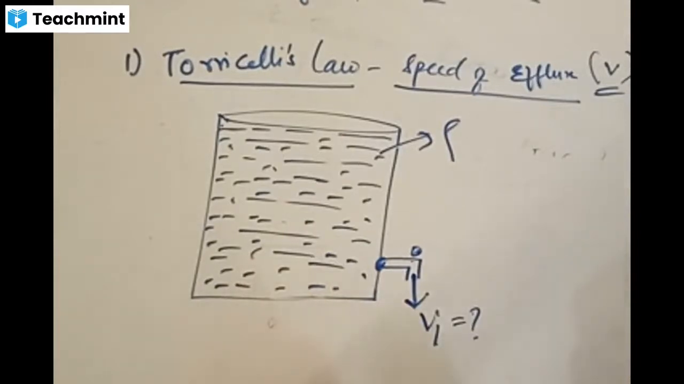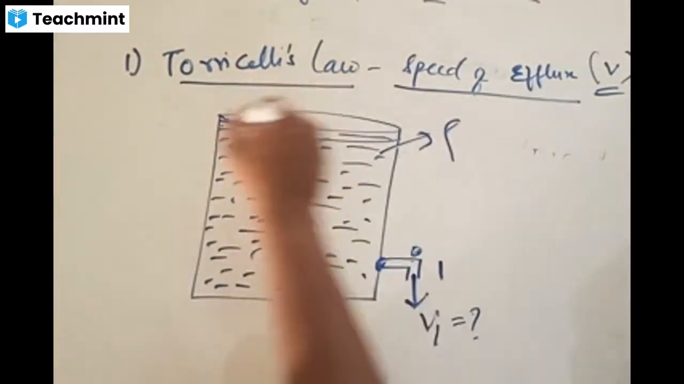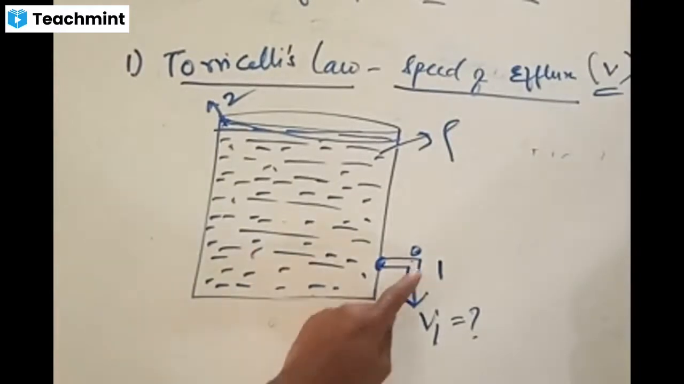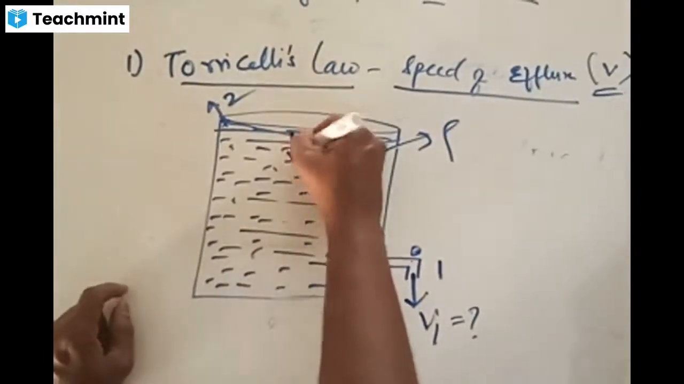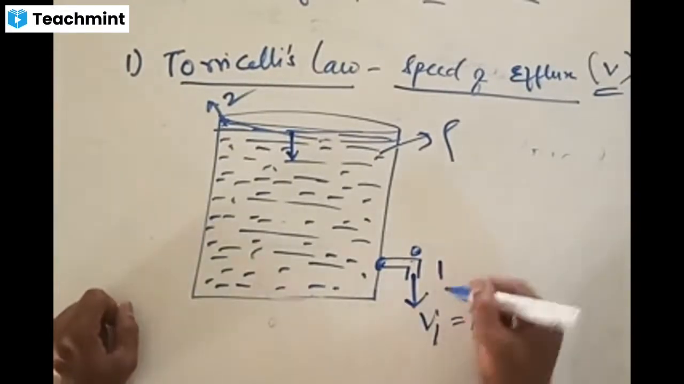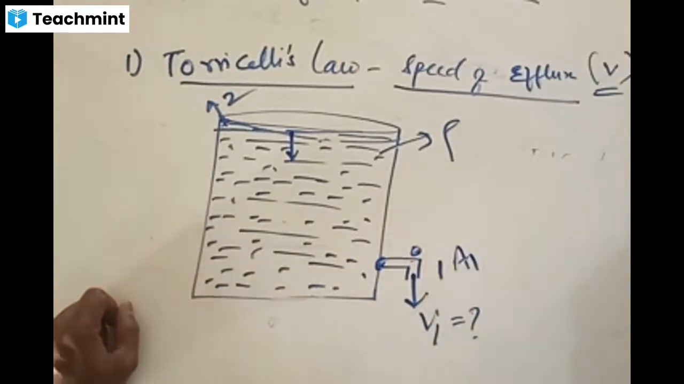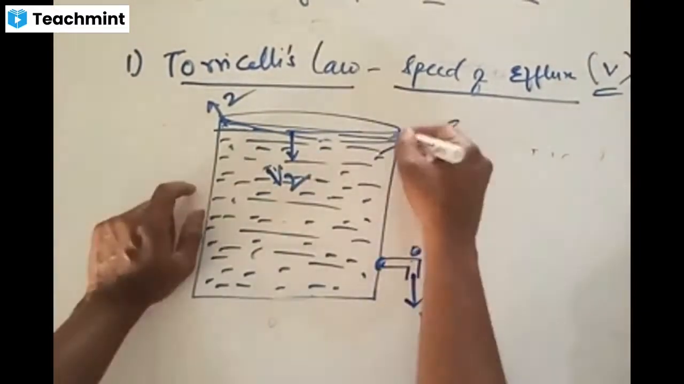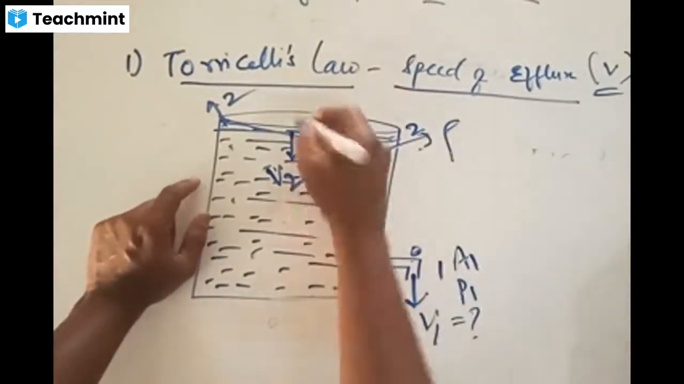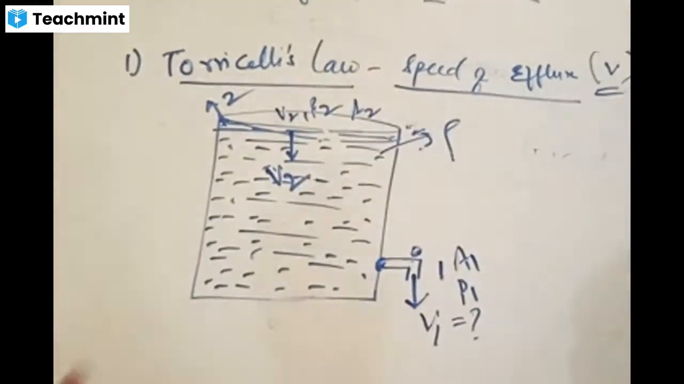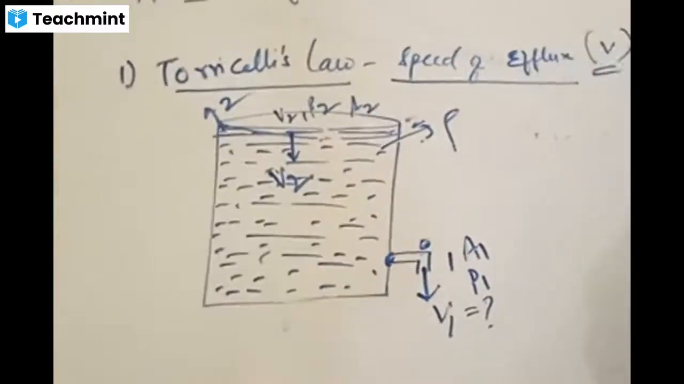Now, this is region 1, and the upper surface here is region 2. There are two regions for the fluid, because the moment water comes out here, the water level reduces in the tank with a certain speed. Let the area of region 1 be A1, with a pressure of P1. Let this speed be V2. Region 2 has a speed of V2, a pressure of P2, and an area of A2. Clearly, there are two regions.